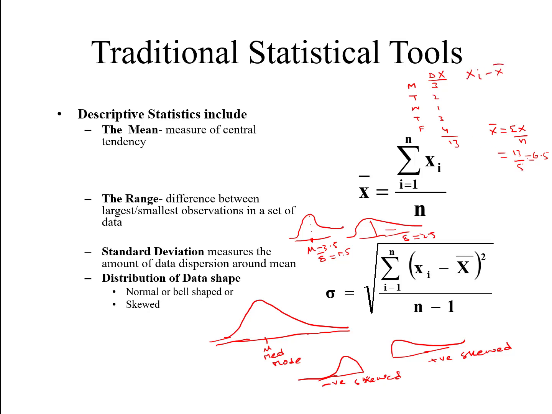Xi minus x bar. So 3 minus 6.5, 2 minus 6.5, 1 minus 6.5, and you will calculate this. At the end, you will calculate summation xi minus x bar whole square. So in the next column, you need to take the square. You also need to take the square. So when you divide, n is 5, 5 minus 1, and when you take the square root, you will get the standard deviation.